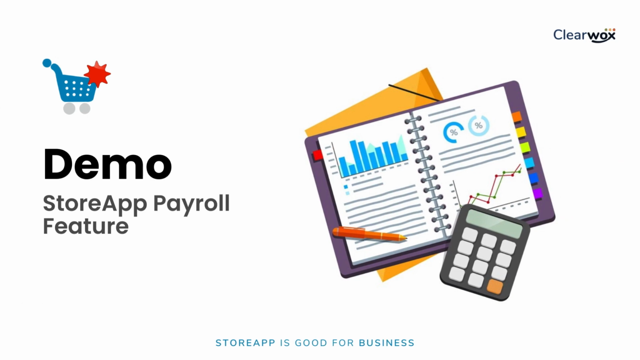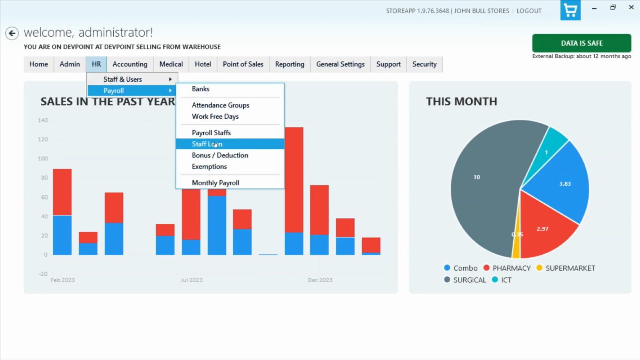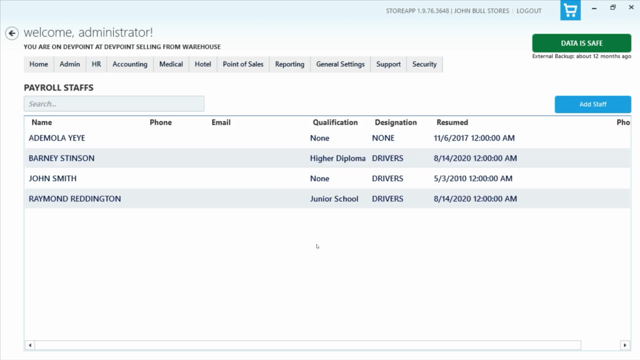Hello everyone, this is a short demonstration to showcase the payroll functions of StoreApp. So this begins under HR, and you go to Payroll, and you can see all the functions that are related to payroll. It starts from payroll staff, and this is the list of staff that are under your payroll.